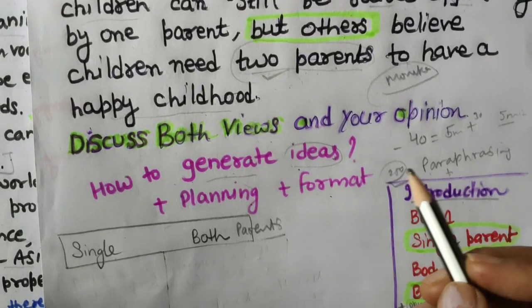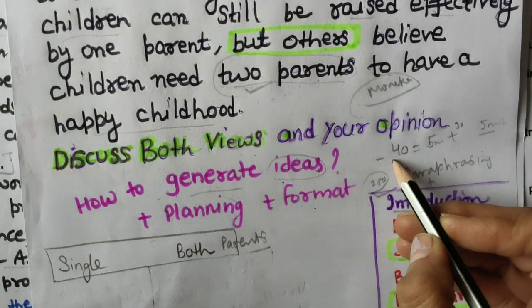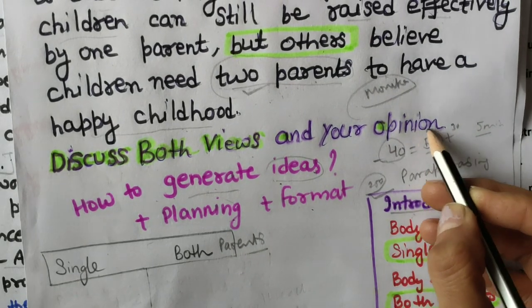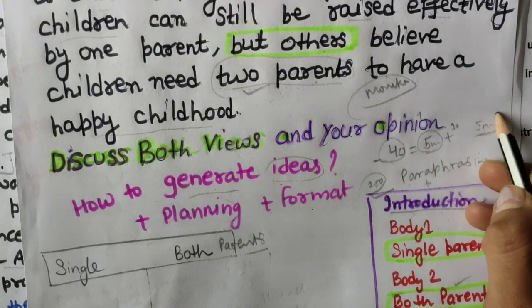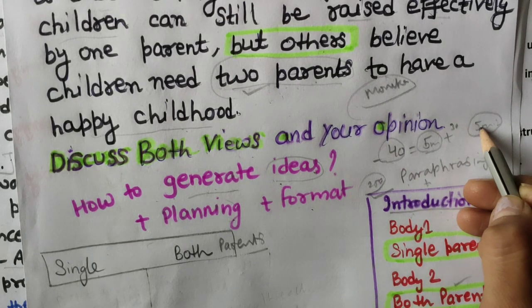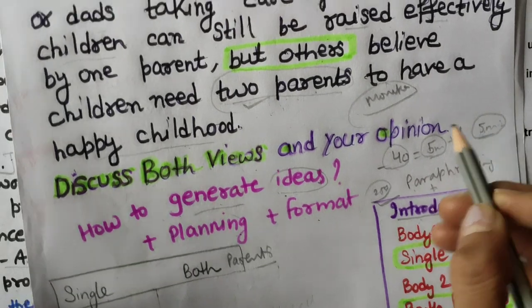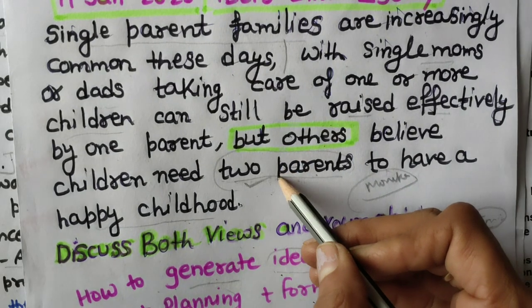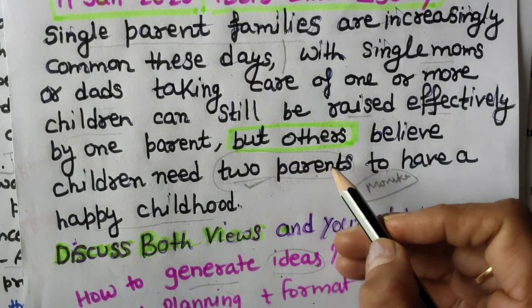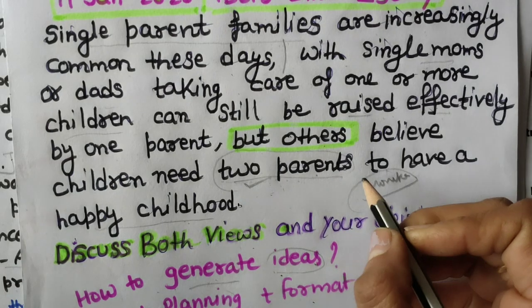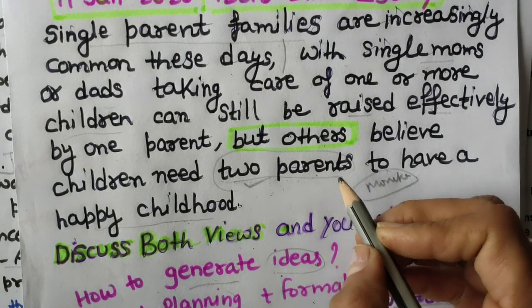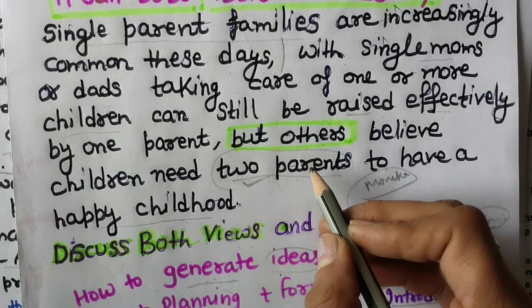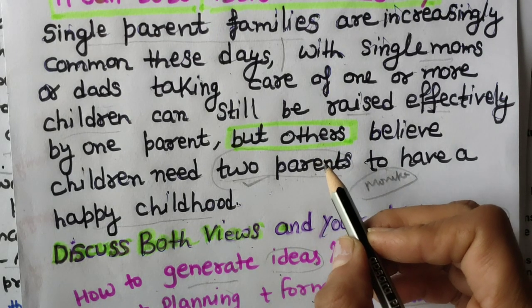Now as you know, we have 40 minutes for this writing task 2, and the first 5 minutes you will be spending on planning. The last 5 minutes you will be spending on proofreading your essay. It means you will be rereading your essay, whatever you have written. Then you will find your spelling errors and any punctuation mistakes. Any major point we can't change during 5 minutes, but basic mistakes we can correct.